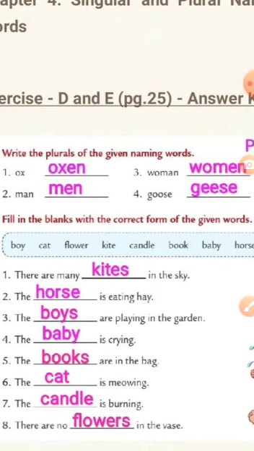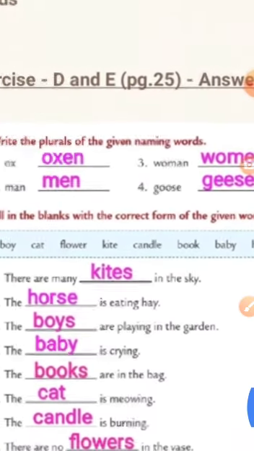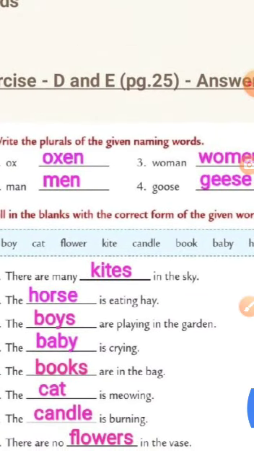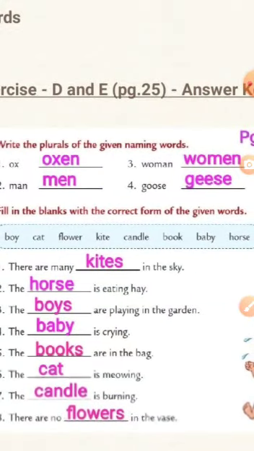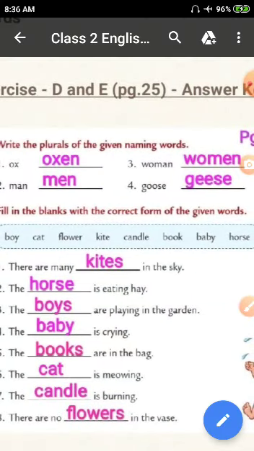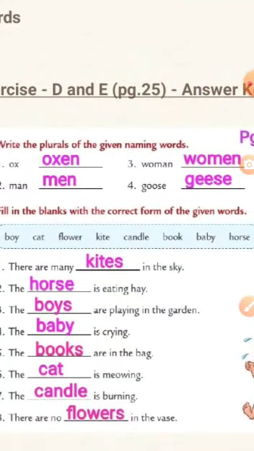Write the plural naming words. Number 1, ox, oxen. Number 2, man, men. Number 3, woman, women. Goose, geese.